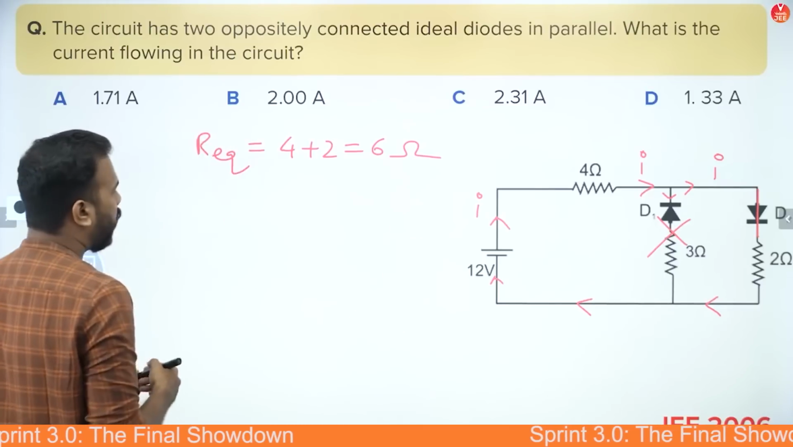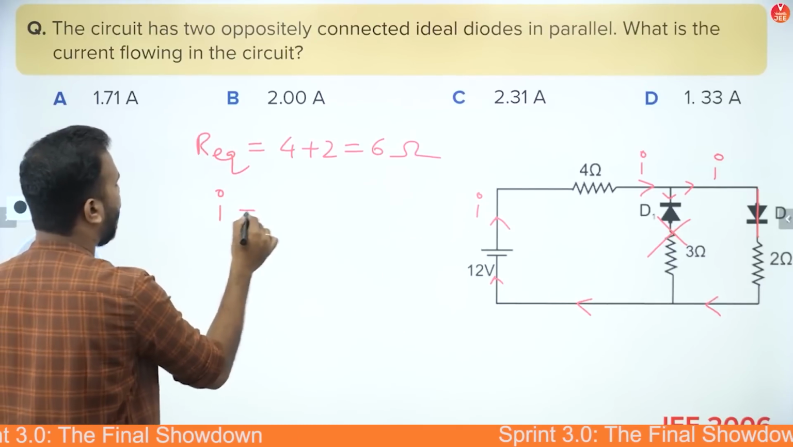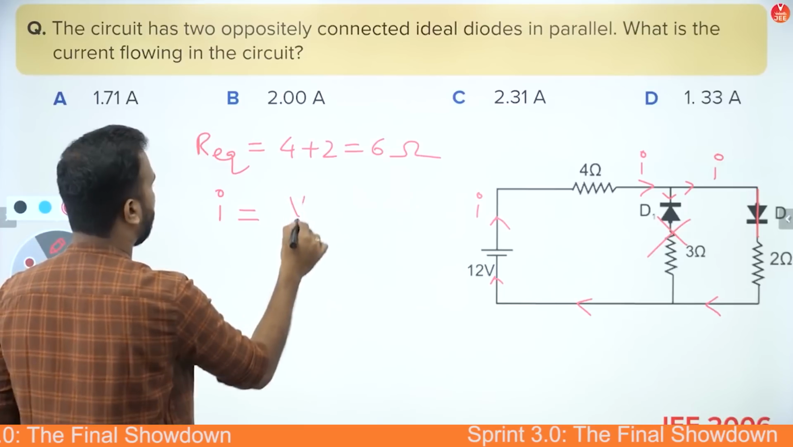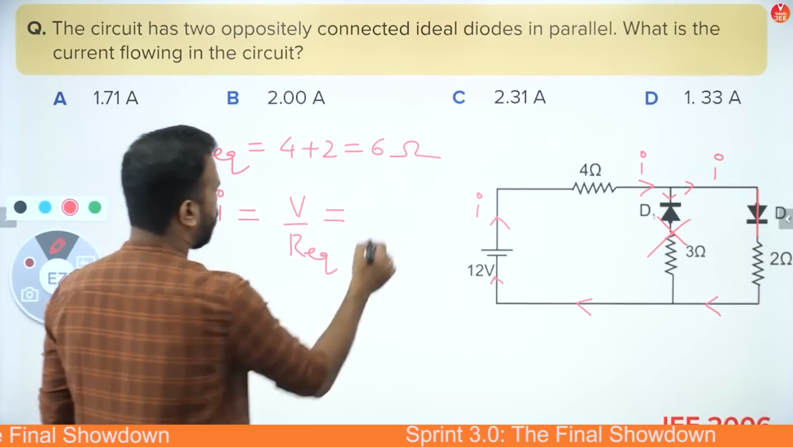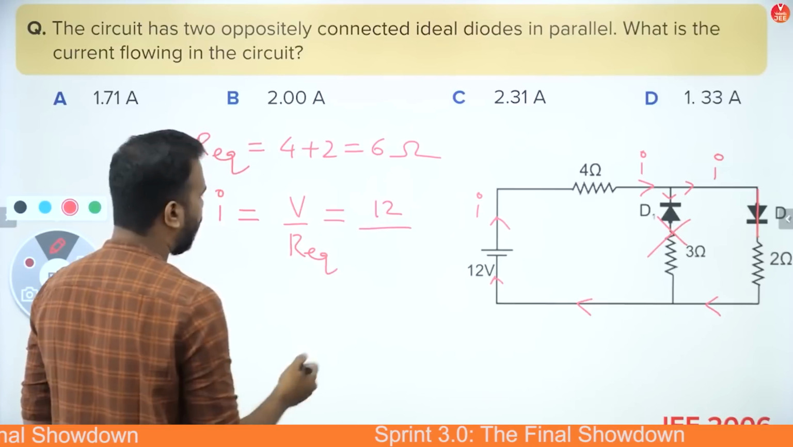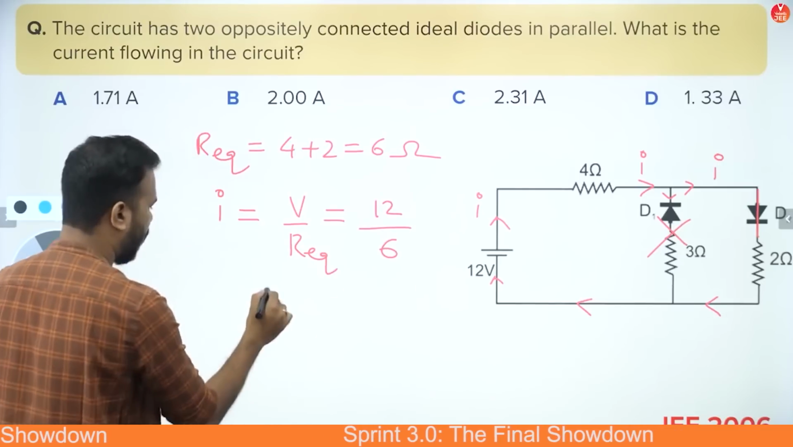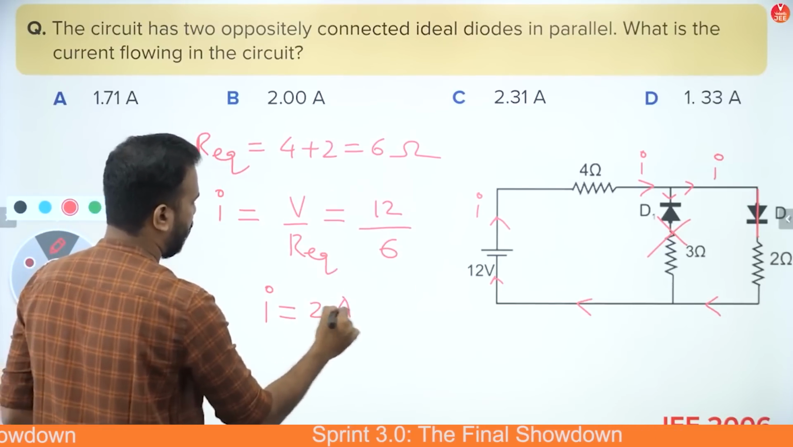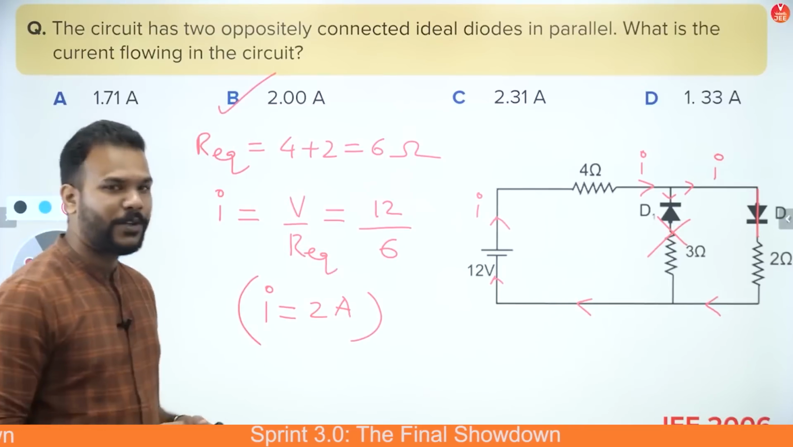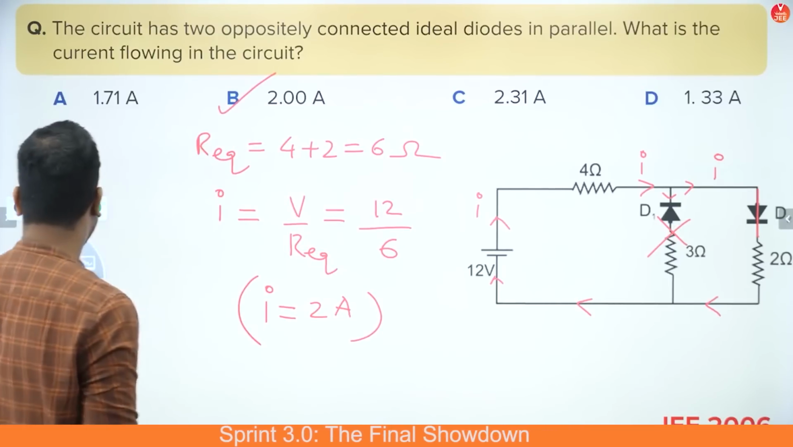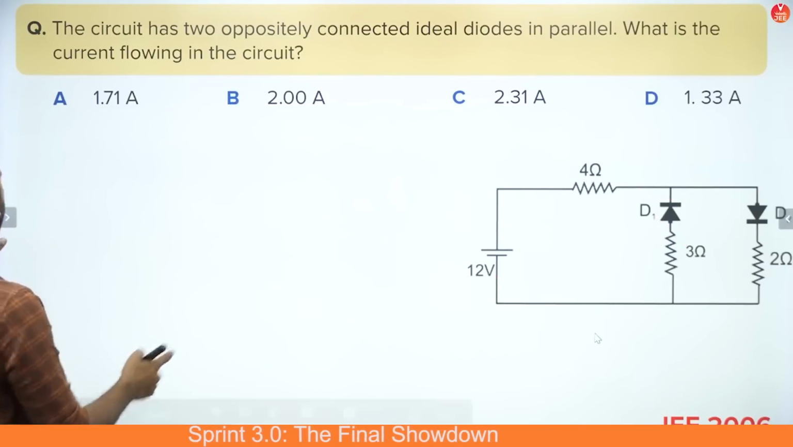Okay guys, so now we have to find out the value of I, which is basically V by R equivalent. So the voltage of the battery is 12, it's an ideal battery, and this is 6. Very simply we get the answer as 2 ampere, and yes, the answer to this question becomes option B. Okay, cool guys. Moving on to the next one now.